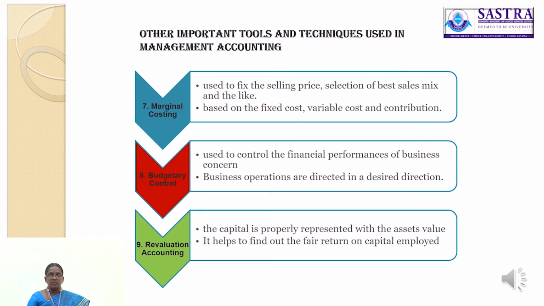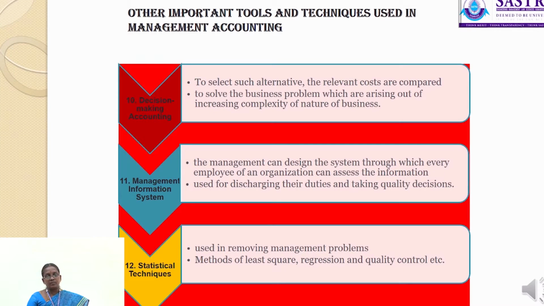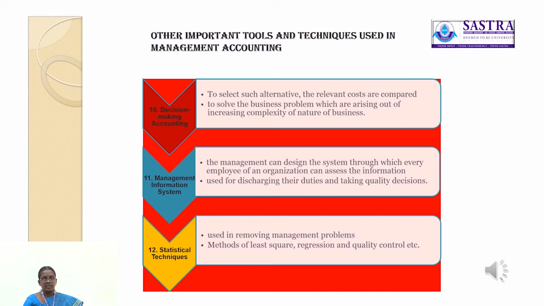Then the next tool is decision making accounting. A business problem can be solved by choosing any one of the best and most profitable alternatives. To select any one of the alternatives, the relevant costs are compared. Thus, accounting information is used to solve the business problems which are arising out of increasing complexity of nature of business.